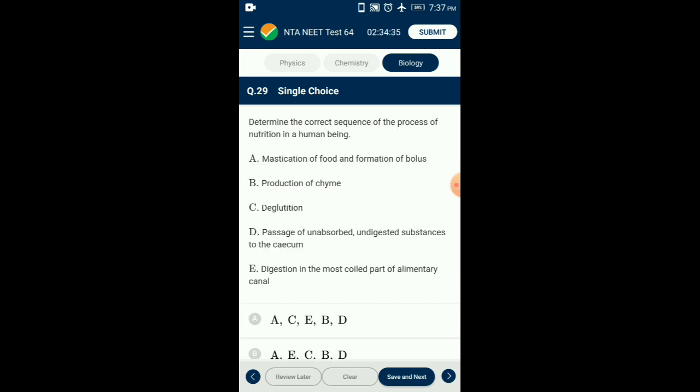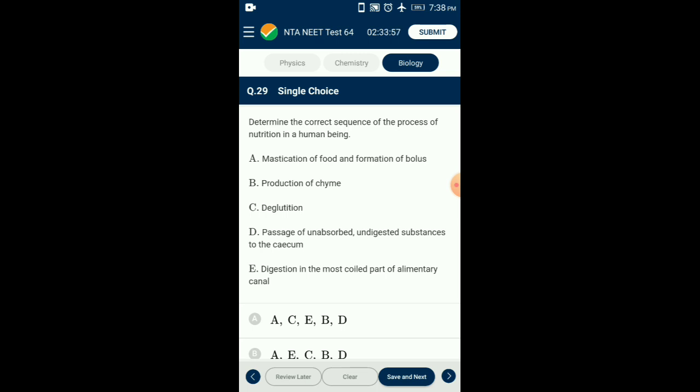Question number 29. Determine the correct sequence of process of nutrition in a human being. See the statements which are given here. The steps involved in the process of digestion of food are as follows. First process, mastication of food in the mouth by teeth and formation of bolus. Second process, deglutition, passage of bolus through the esophagus with the help of peristaltic movement of the esophagus.